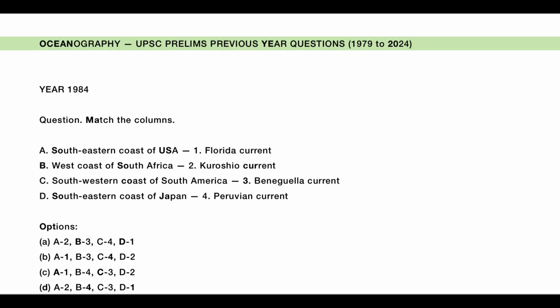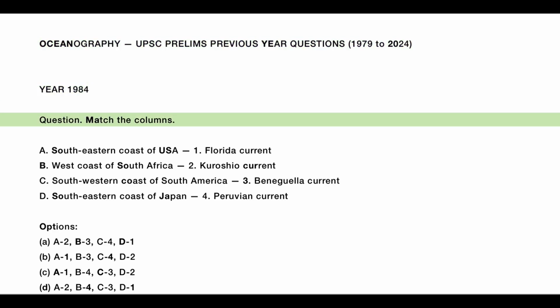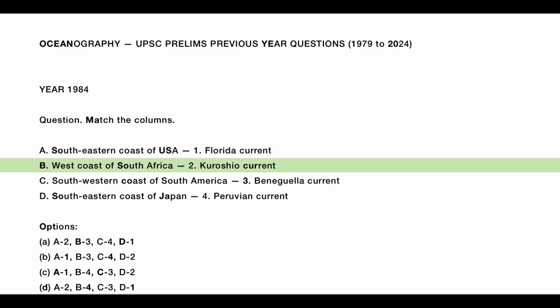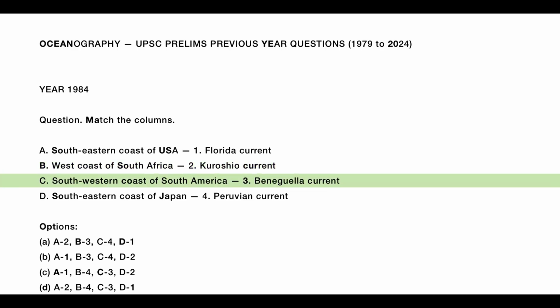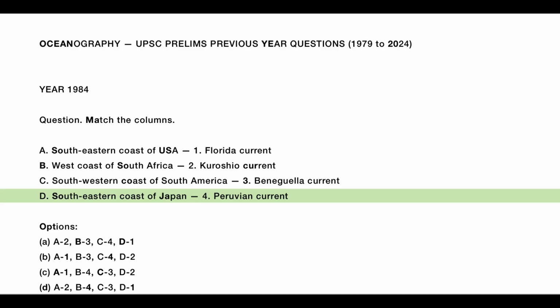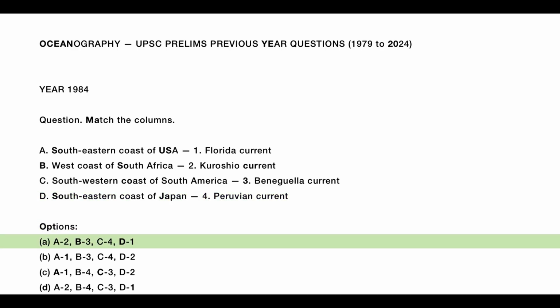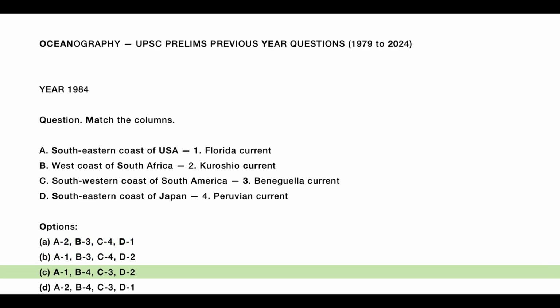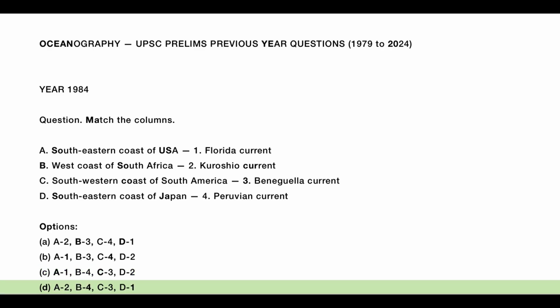Oceanography, UPSC Prelims Previous Year Questions 1979 to 2024. Year 1984, Question. Match the columns. A. Southeastern coast of USA, 1. Florida Current. B. West coast of South Africa, 2. Kuroshio Current. C. Southwestern coast of South America, 3. Benguela Current. D. Southeastern coast of Japan, 4. Peruvian Current. Options: A, A2, B3, C4, D1. B, A1, B3, C4, D2. C, A1, B4, C3, D2.